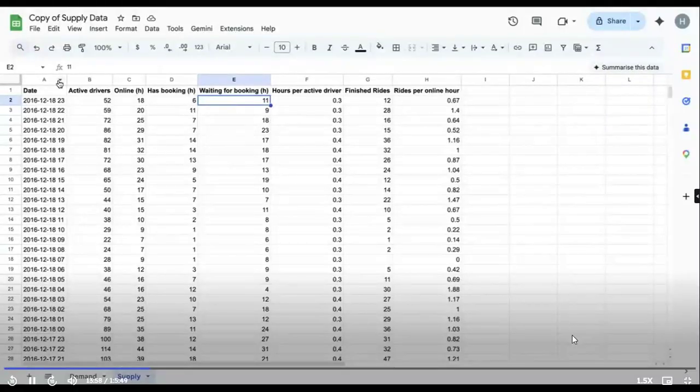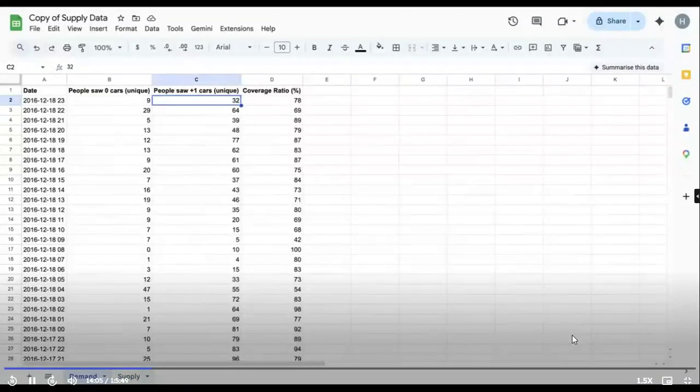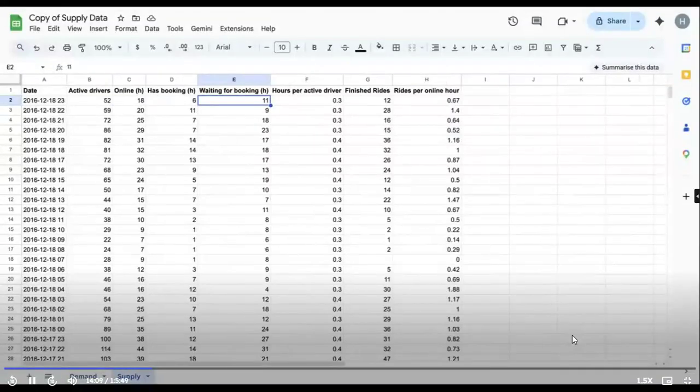Okay. All right. Now here's the question. Out of these columns, 8 columns over here and 4 columns over here, 12 columns we have. Which column is the most important column for Uber? You all have understood about business outcomes, right? Think from that business outcome and tell me which particular column is most important for Uber. Finished rides. Okay. Any other thoughts? Demand. What demand? I'm asking about a column. There's no demand column. Riders that are waiting for the booking. Okay, good. What else?